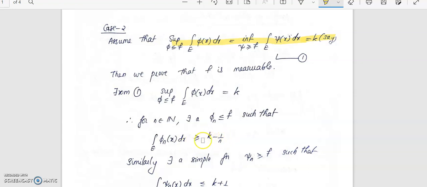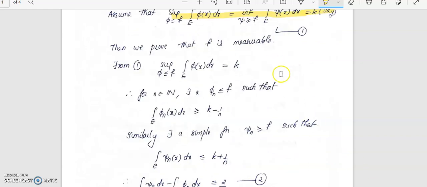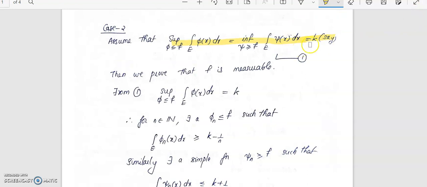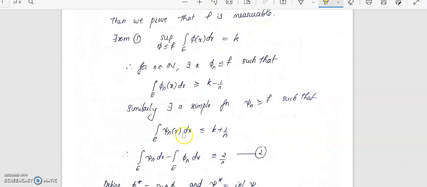Similarly, in the case of the infimum, we know that the infimum of the integral of xi is equal to k. So for xi n, you can find an n such that the integral of xi n will be less than k plus 1 by n.